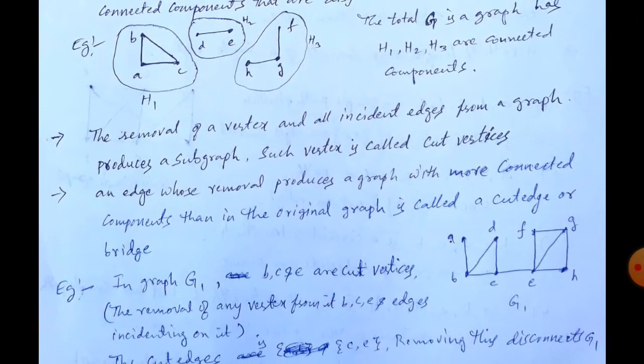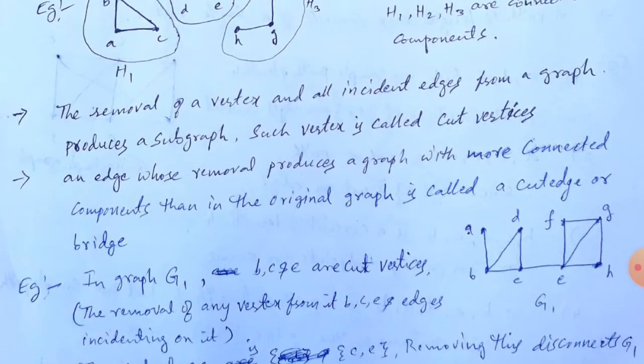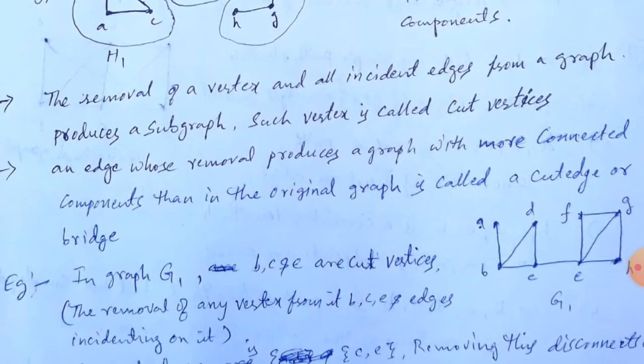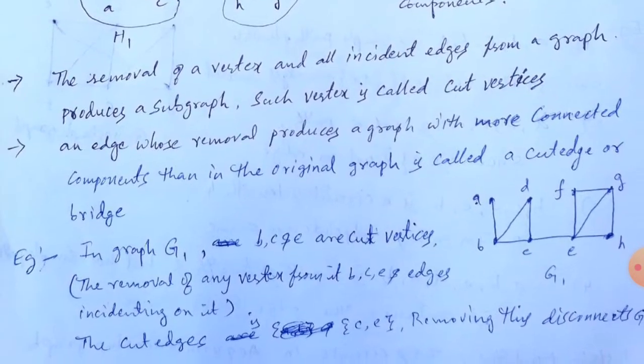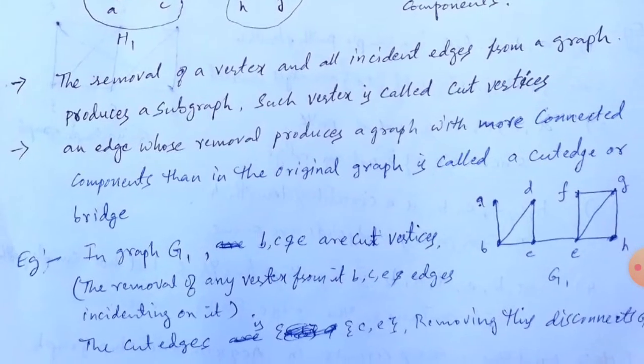Now the removal of a vertex and all incident edges from a graph produces a subgraph. Such a vertex is called a cut vertex. A cut vertex is nothing but a vertex that we remove from the given graph. Of course, removing the vertex means we also remove the edges incident on that particular vertex.